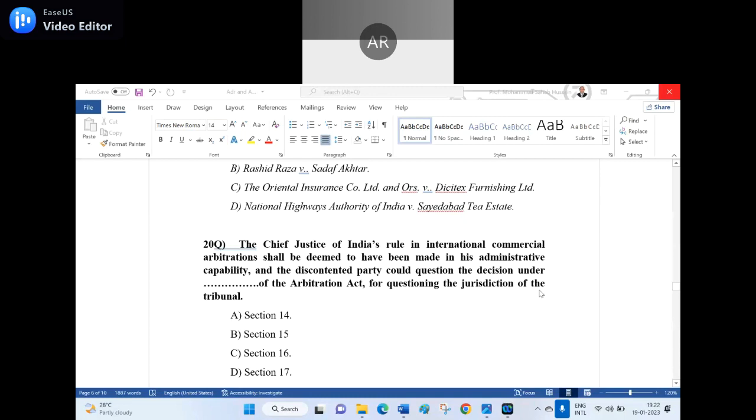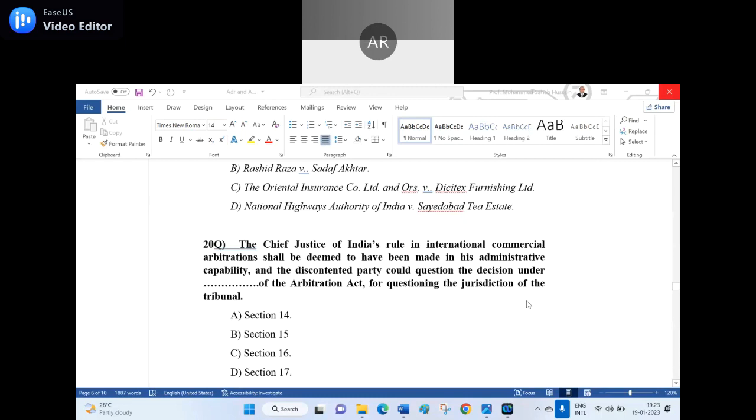Shoot. Among the options A, B, C, D. Section 14, is option A the right answer, sir? If you say Section 14, it's the wrong answer. Option C is the right answer, sir.